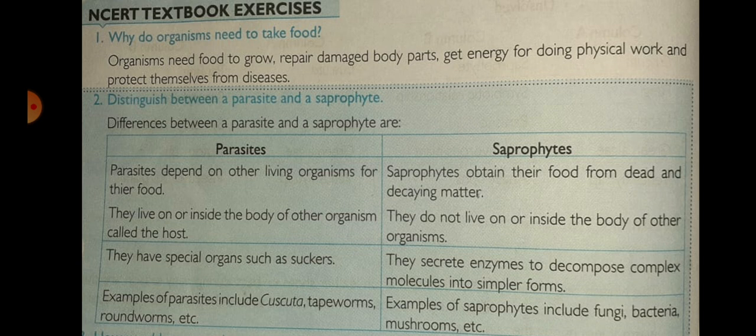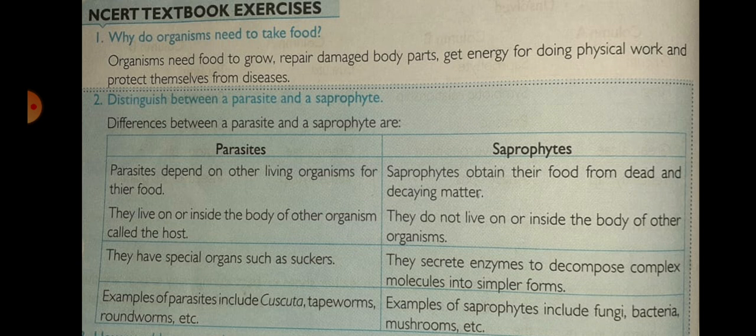Then you go to the second question. You draw a tabulation, as you see on the slide. First, distinguish between parasite and saprophyte. Parasite and saprophyte are modes of nutrition. It is heterotrophic nutrition. The differences between a parasite and a saprophyte are as follows in the table. First, the parasite.